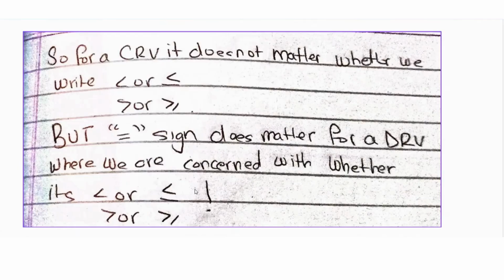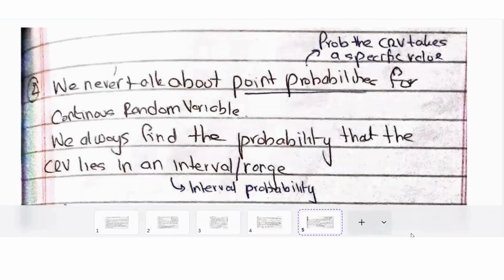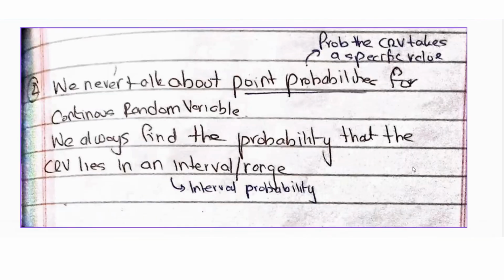For a continuous random variable, it doesn't matter whether you write an equal to sign or not, but for a discrete random variable, it makes a lot of difference whether it's less than or less than or equal to, and similarly greater than or greater than or equal to. So the first implication is that it doesn't matter whether you have an equal to sign when finding probabilities for a continuous random variable.